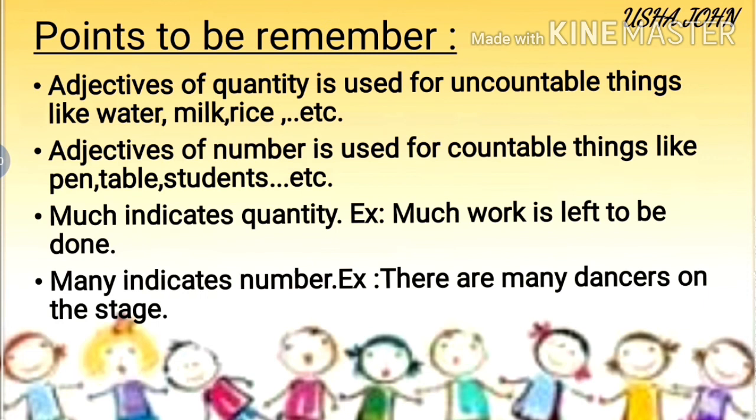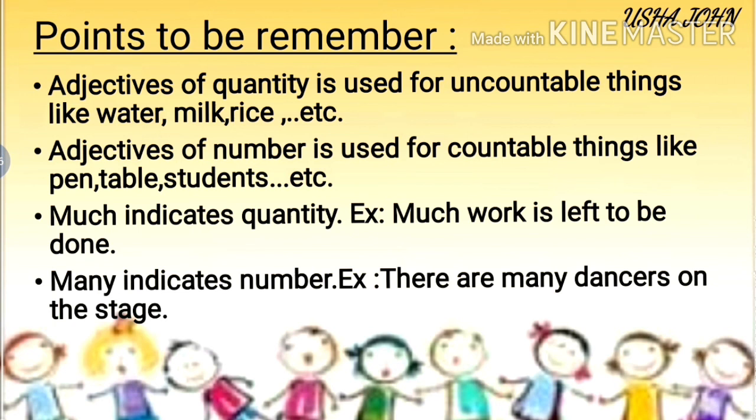Here I mentioned some points to be remembered. Adjectives of quantity are used for uncountable things like water, milk, rice, etc. Adjectives of number are used for countable things like pen, table, students, chair, etc. The word much indicates quantity.